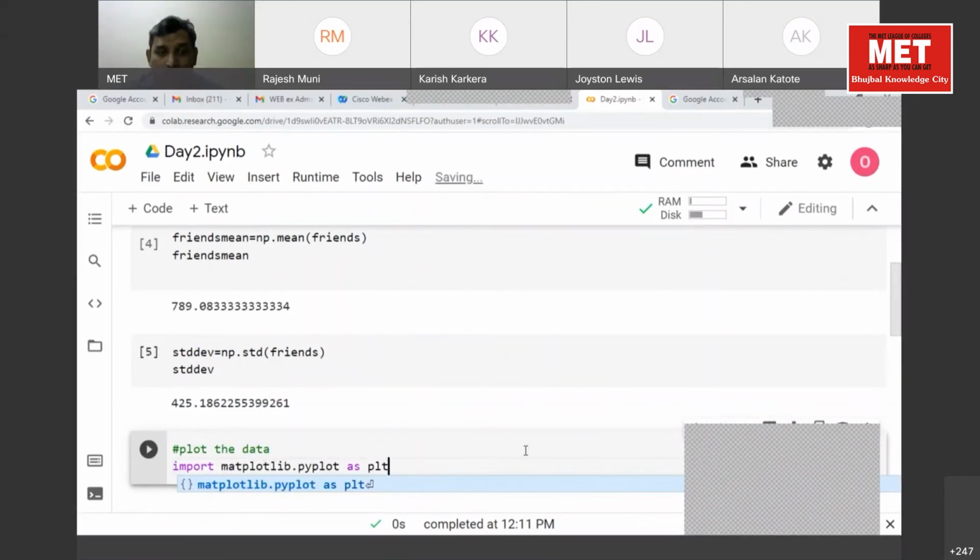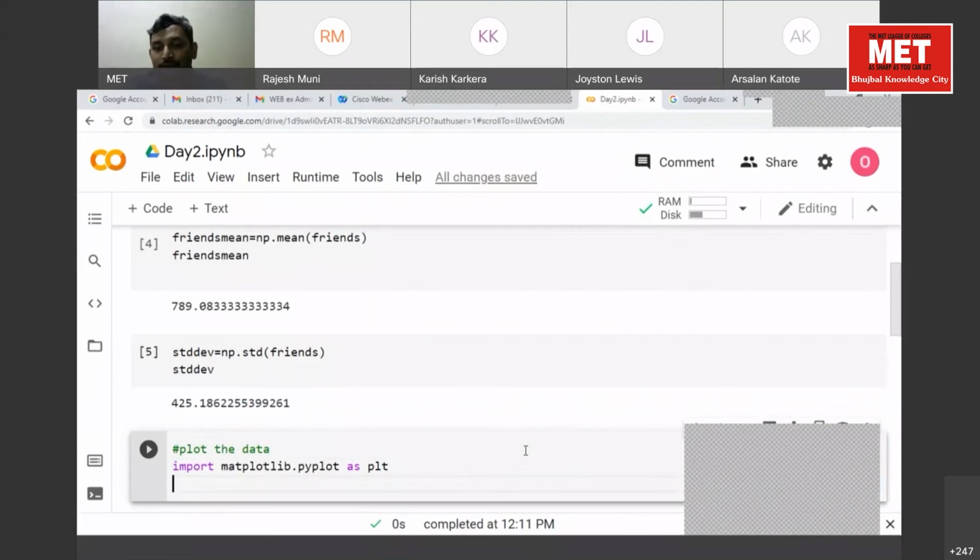Okay. Now, there are two ways in which you can show the plots. You can make it inline, or you can specify the area for displaying the plot. So for displaying the plot area, I'm using plt.figure, and I'm giving a size.